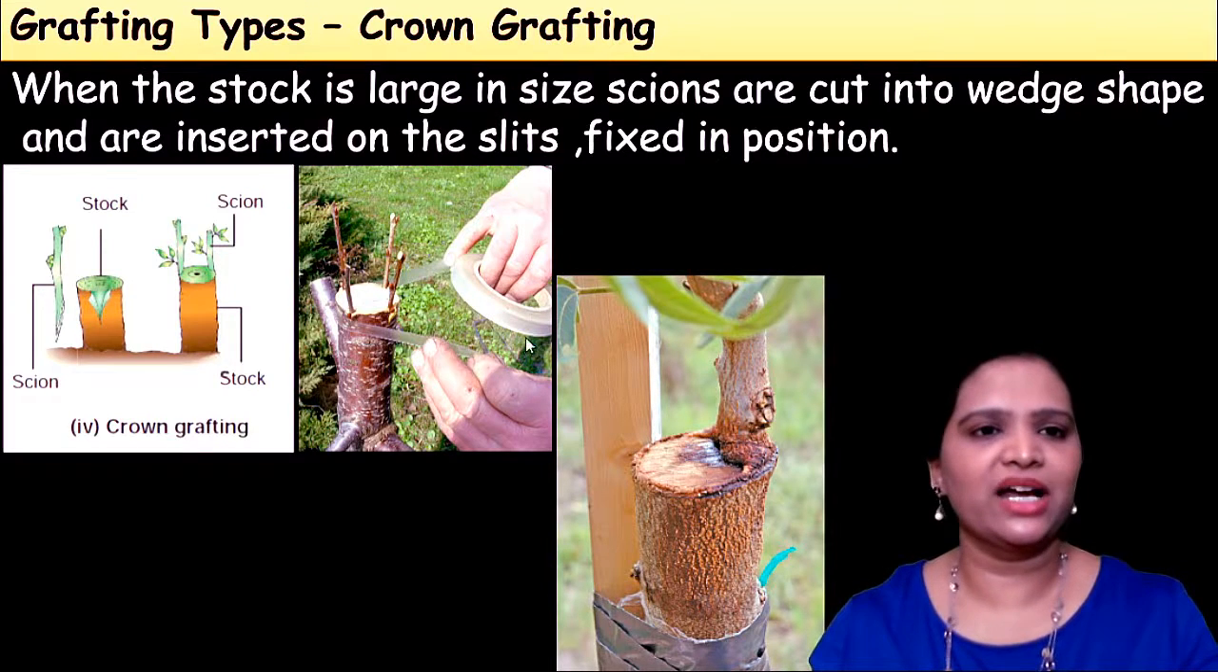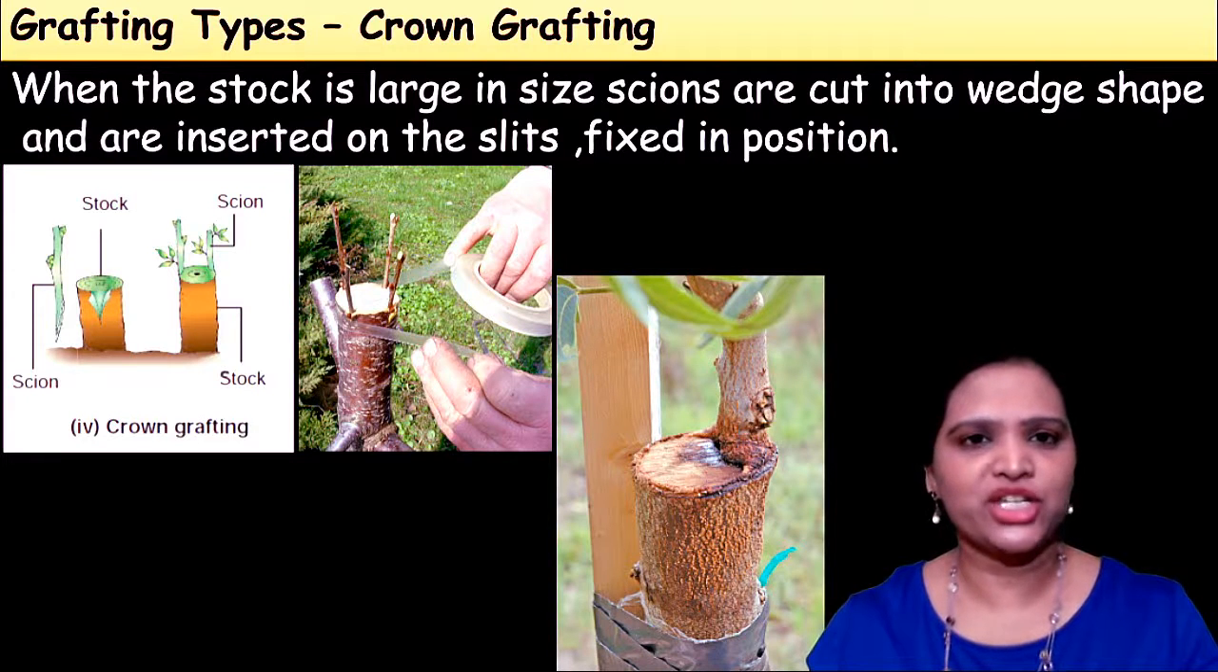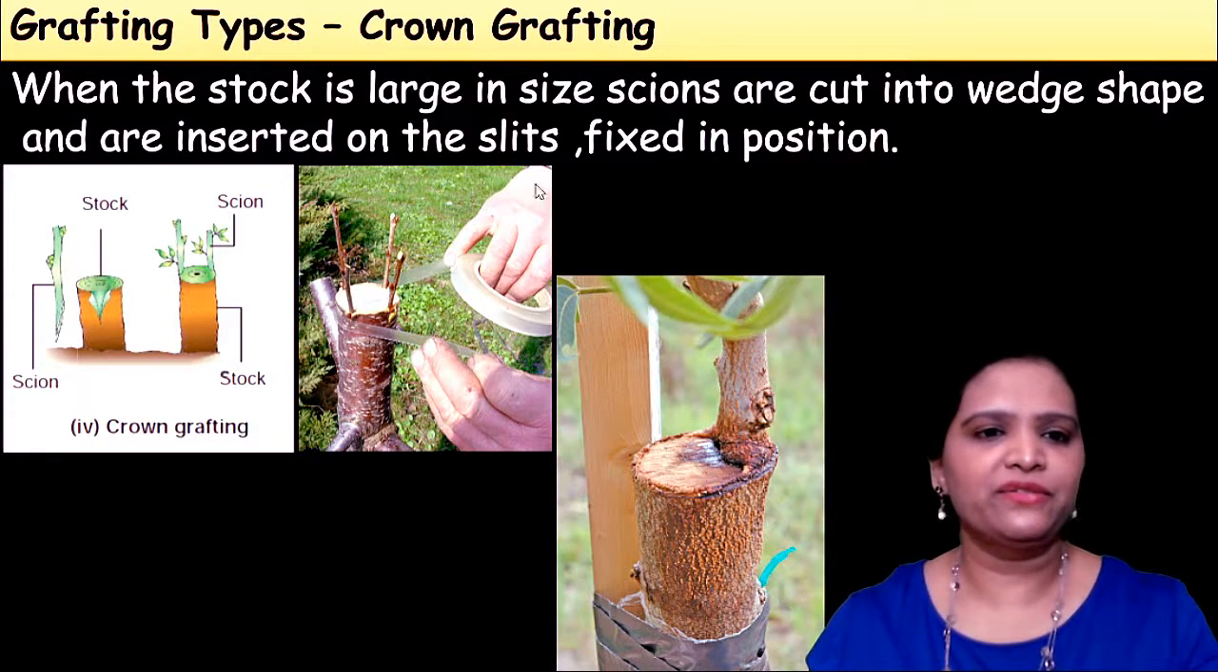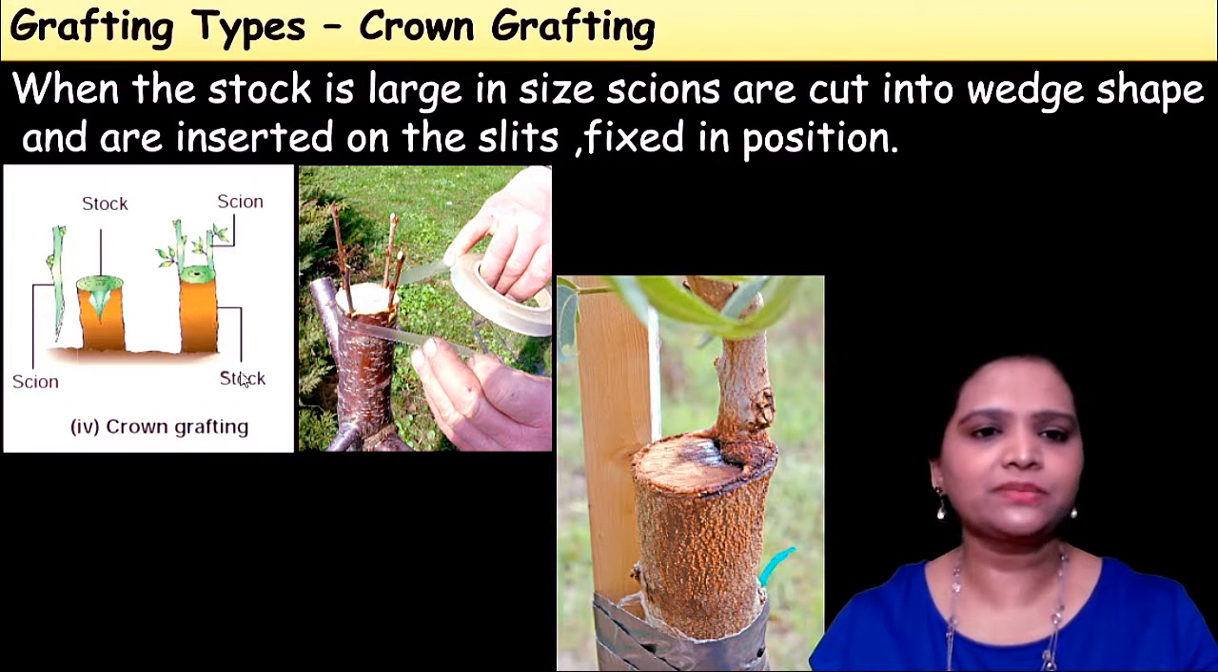So what is crown grafting? When the stalk is large in size, the scions are cut into wedge shape and inserted on the slit and fixed in position. This is called crown grafting. So, if you want to make a hybrid in a large tree, this is the stalk.